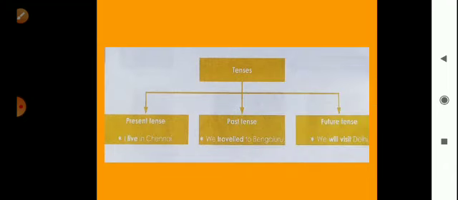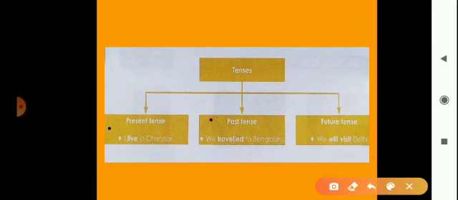Now here, tenses. So first tense is present tense. After that past tense and third is future tense. So here is one example of each tense. First is present tense. There is a sentence of present tense: I live in Chennai. These actions are done regularly, daily. So this is in present tense.